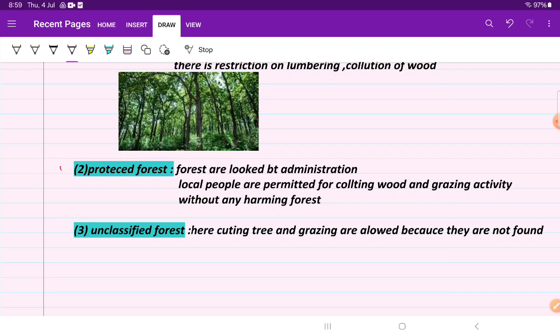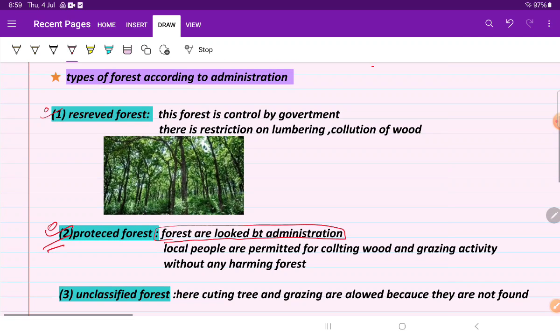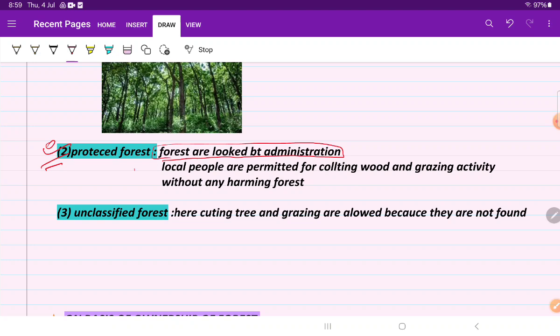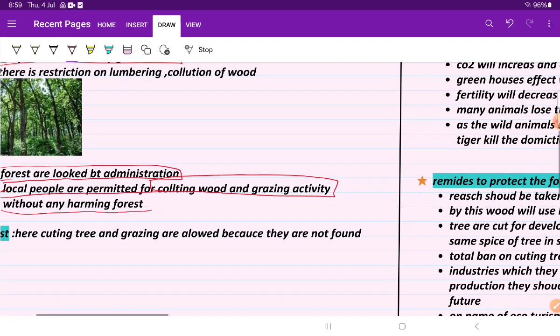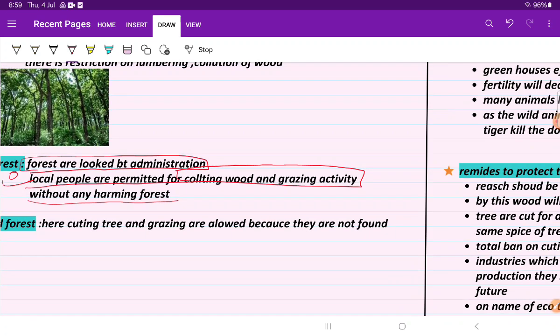Now the protected forest. What are the protected forests? These forests are looked after by the administration. The reserved forests are controlled by the government, and these are controlled by the administration. Local people are allowed to graze their animals and collect wood from the forest, but without harming the forest. That means the area has been set. For example, in your home, the borderline is set. You cannot do any type of work in another's house. You can do anything in your own house only. So there is a restriction on area.